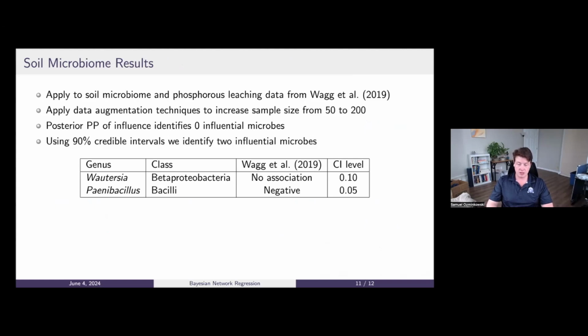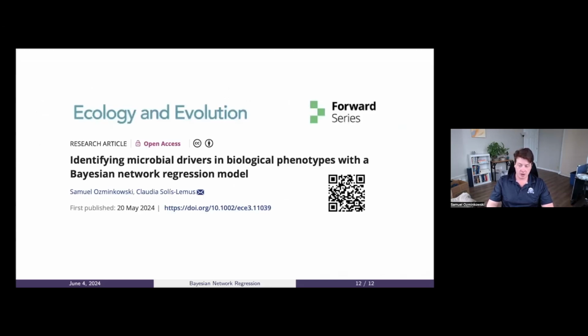Posterior probability of influence measures are unable to identify any influential microbes. However, using 90% credible intervals of microbe coefficients, we can identify two influential microbes, one of which was not identified by the original Wang et al. study. For more information, please read our paper in Ecology and Evolution.